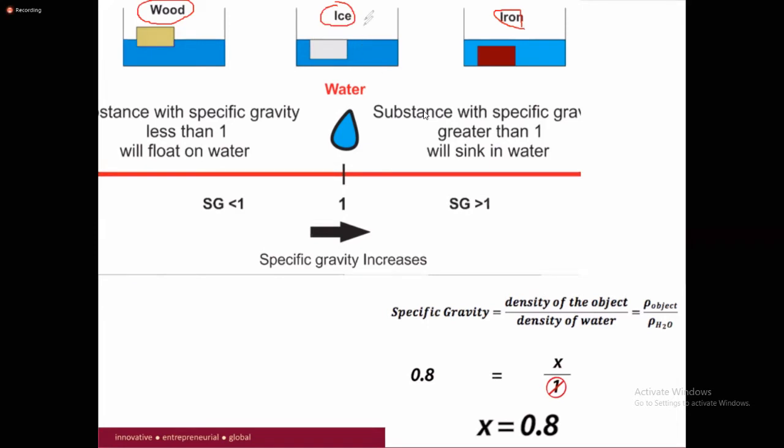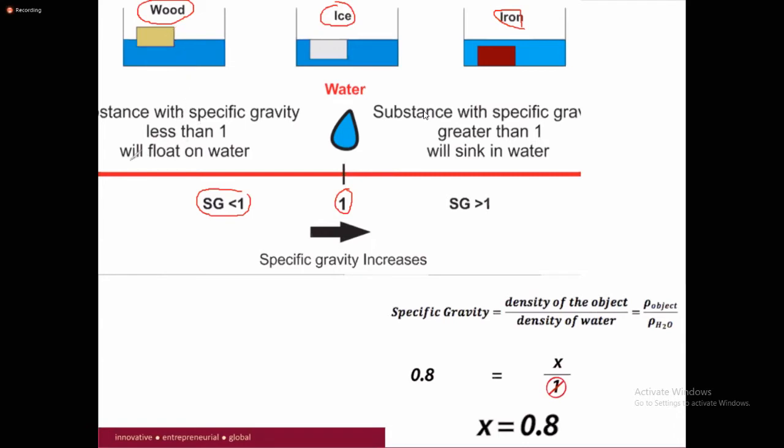You see here, the benchmark is, for example, water. Water's specific gravity is equal to 1. Now we see from the previous table, which substances have a specific gravity less than 1. Because the specific gravity is less than 1, it will float at the surface of the water and cannot sink inside the water. So a specific gravity of less than 1 means it can float at the surface of the water.